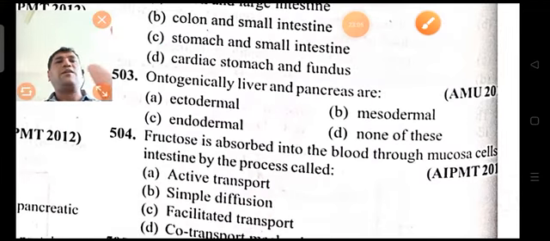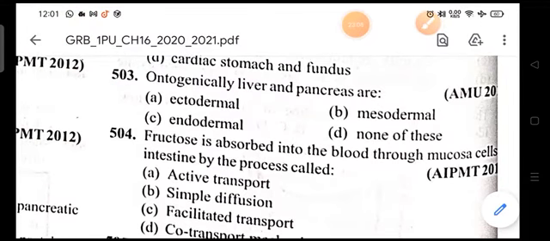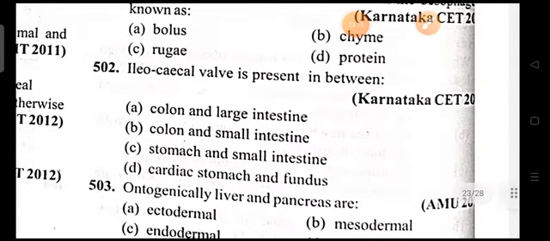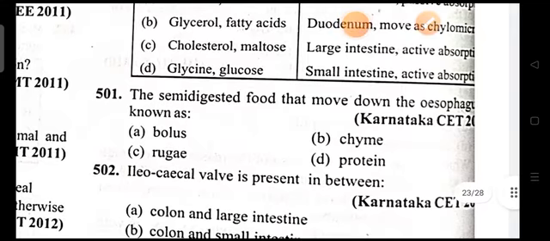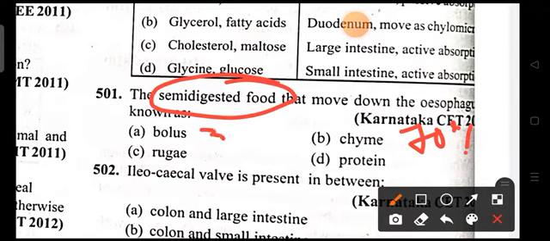Coming on to the next question, 501. The semi-digested food that moves down the esophagus is known as bolus, chyme, rouage and protein. The name itself says semi-digested food means it is 70% digested food, 30% undigested.